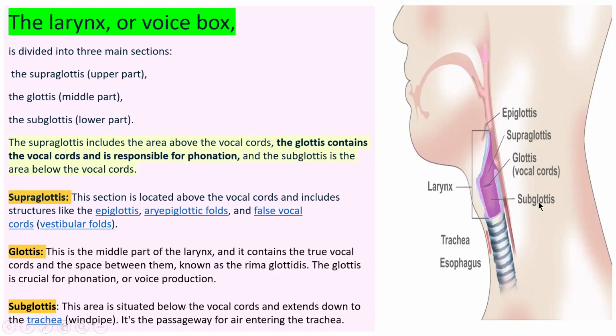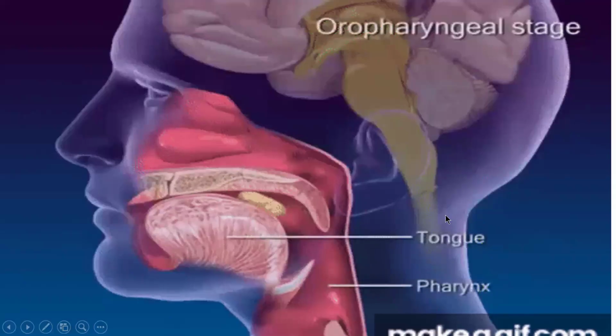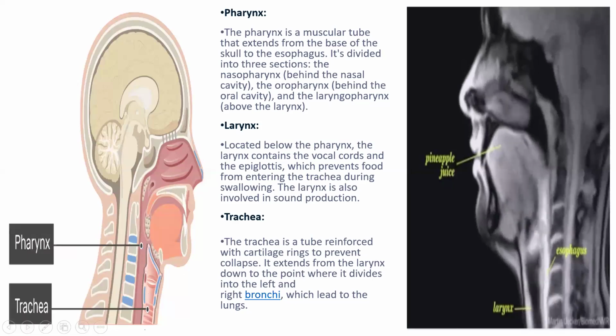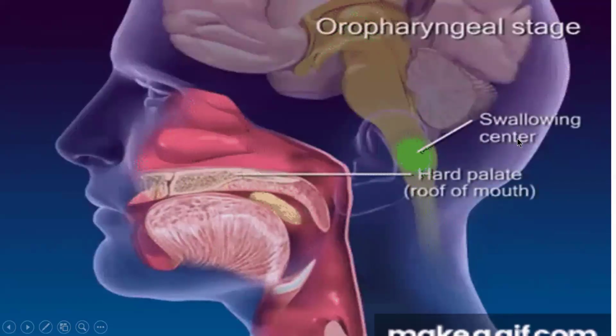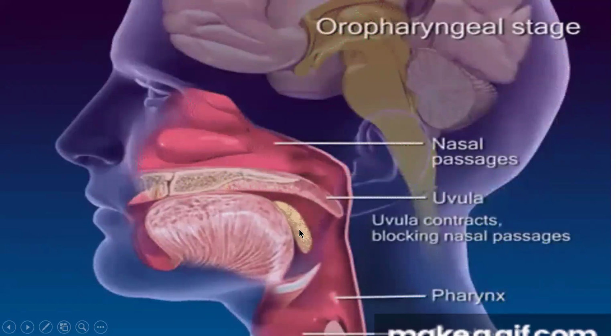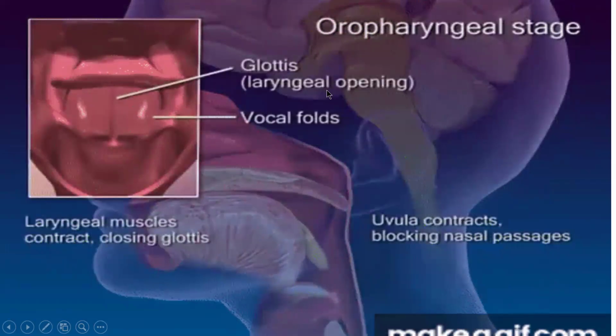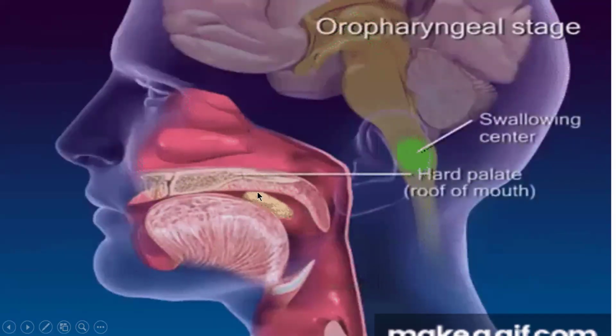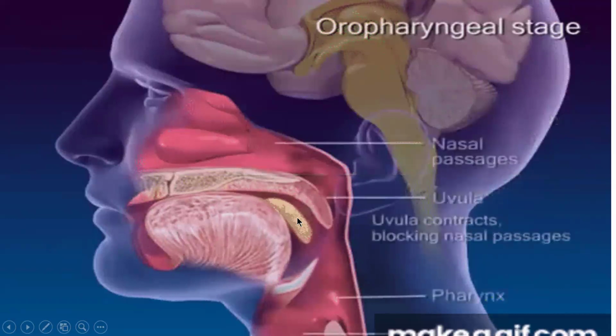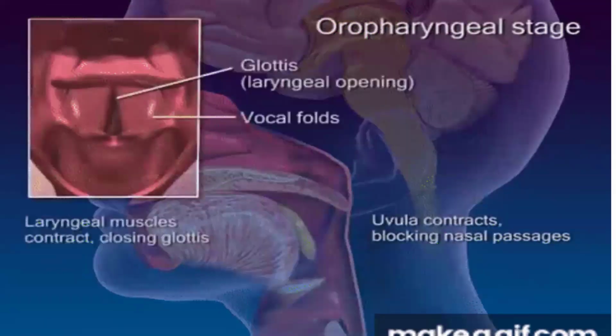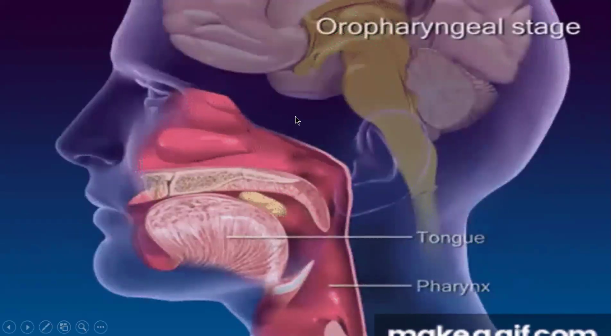The subglottis is situated below the vocal cords and extends down to the trachea, the windpipe. So it is the passage for air entering the trachea. The epiglottis is present in the supraglottis. Look at the image. It shows the epiglottis opening and closing the laryngeal opening, and how it allows the food to go inside the food pipe. So the total process is given here.